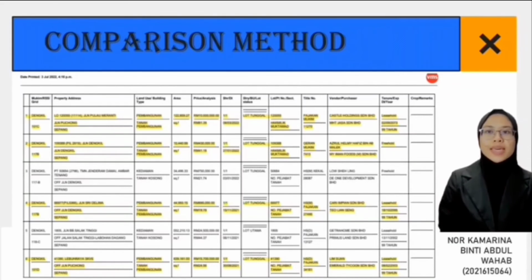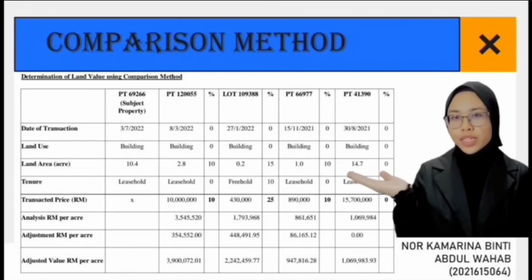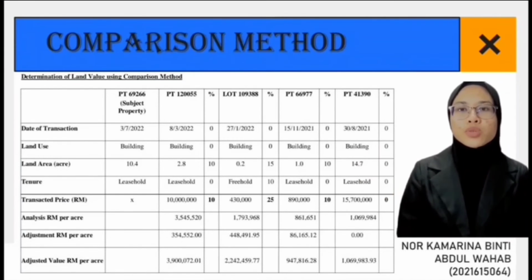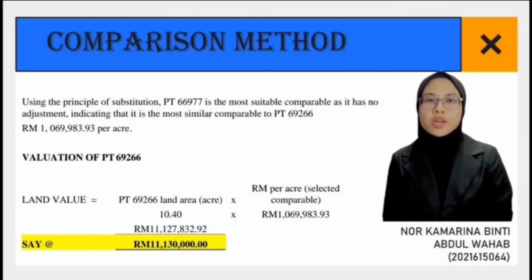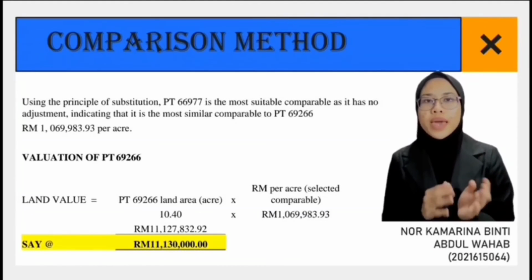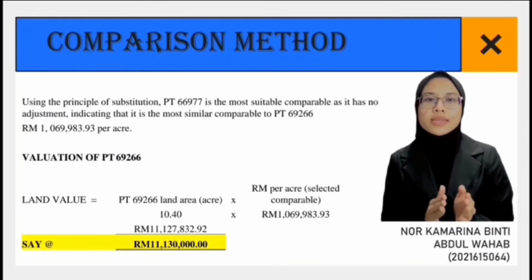So as you can see, this is table of our comparable that we get from VMS system. This is our calculation for comparison. So the comparable that we choose is PT120055, lot 109388, PT66977, and last is PT41390. So using this principle of substitution, PT66977 is the most suitable comparable as it has no adjustment, indicating that it is the most comparable to PT69266.